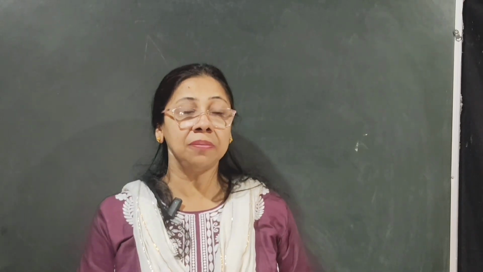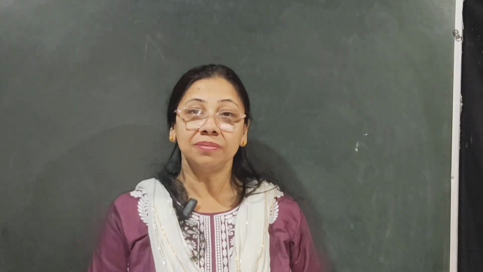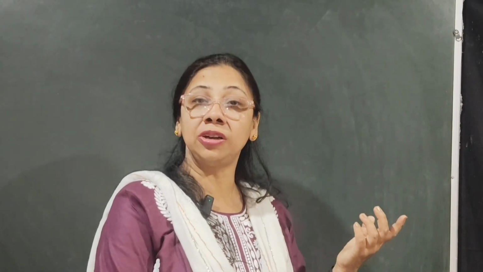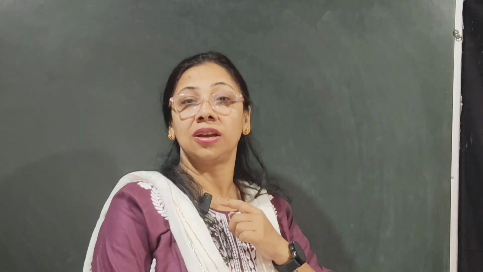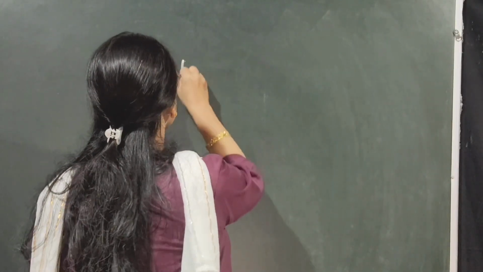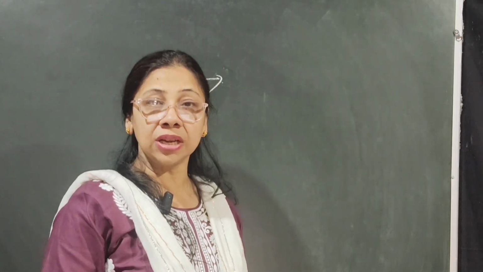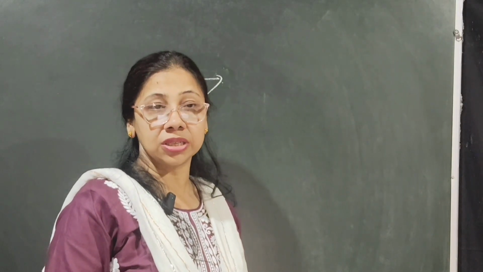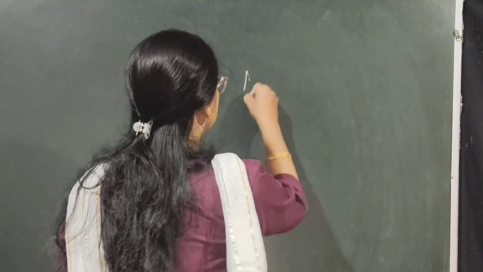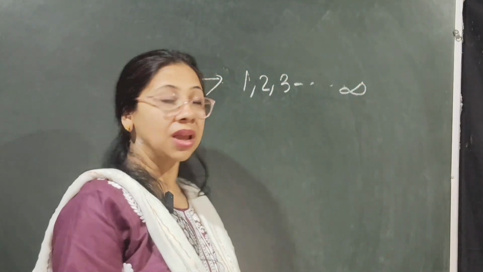But have you wondered, are all these numbers the same or do different numbers behave differently? Let us know the number system from a different point of view. Let's start with natural numbers. Natural numbers are known as counting numbers. They start from 1 and go up to infinity.